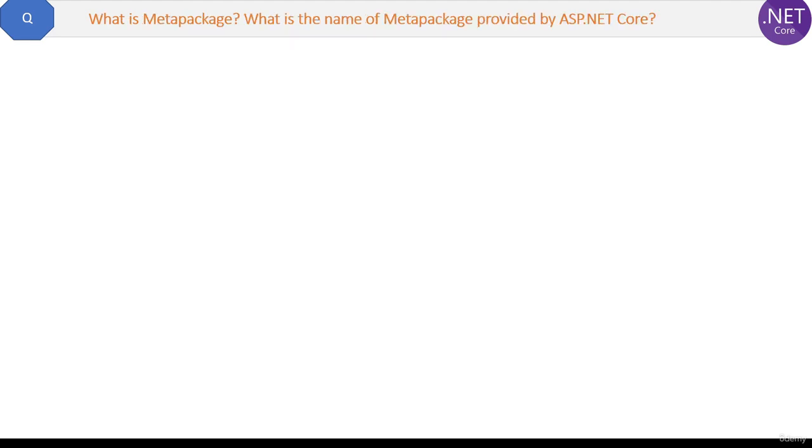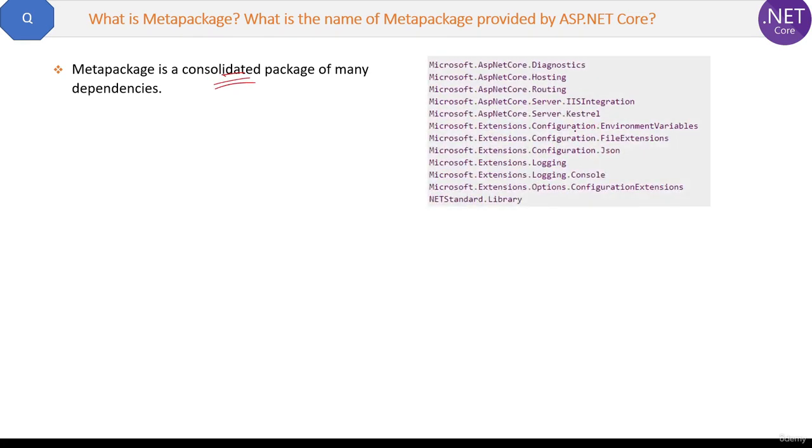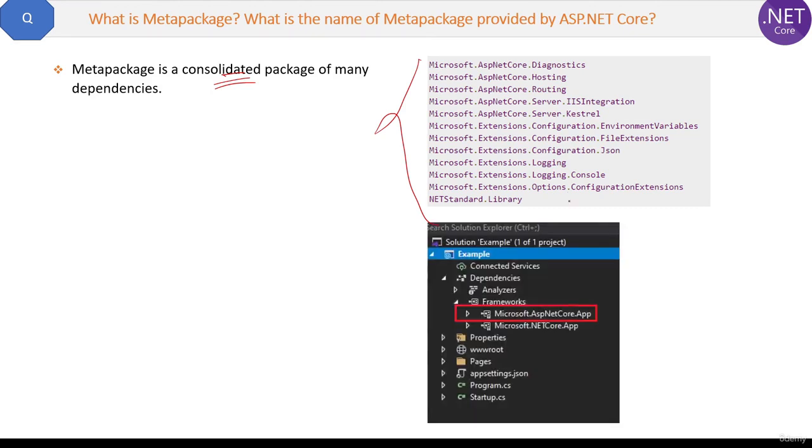What is a meta package? What is the name of the meta package provided by ASP.NET Core? The definition: a meta package is a consolidated package of many dependencies. Here is the list of the dependencies which are consolidated in one meta package in an ASP.NET Core project. And here is the screenshot. You can see the meta package name, and that is Microsoft.AspNetCore.App. This is the meta package.